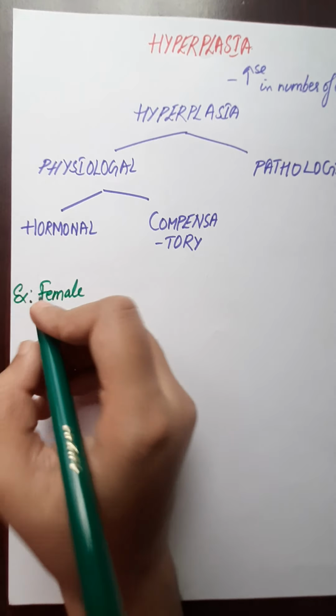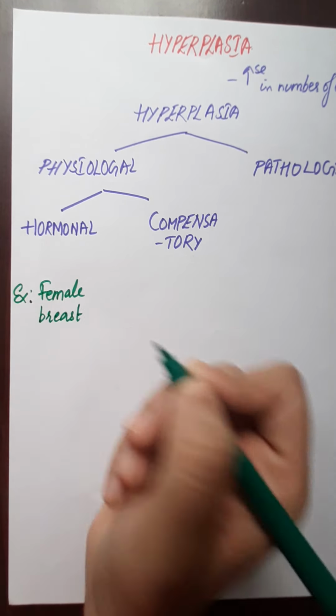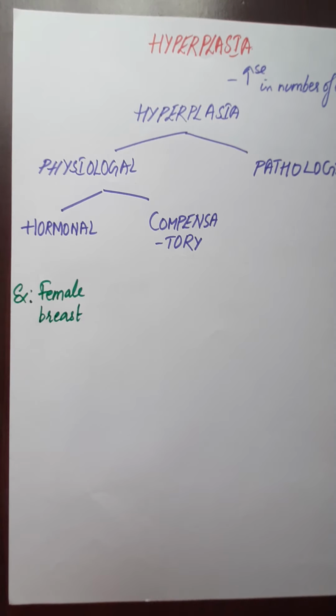The second example is compensatory hyperplasia. It occurs in the liver because of partial hepatectomy. Whenever there is partial hepatectomy, to compensate for that the liver cell number increases. There will be proliferation of the hepatocytes.